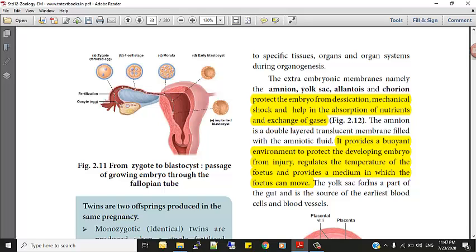Okay, yolk sac is what becomes, forms a part of a gut and is a source of earliest blood cells and blood vessels. So first, yolk sac is what?